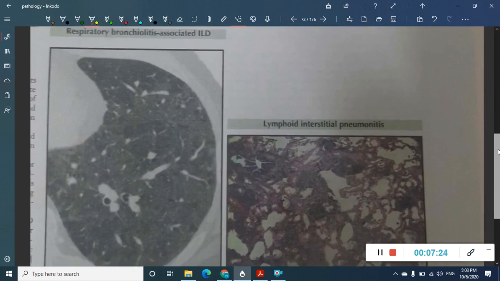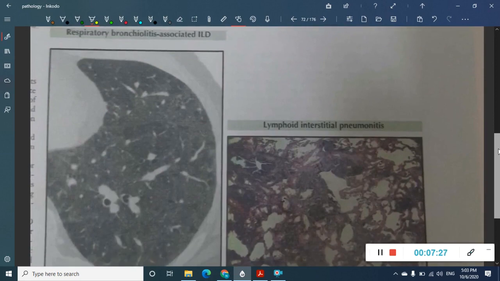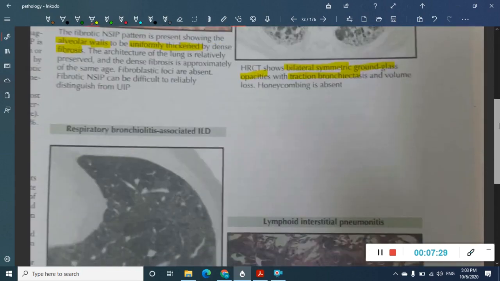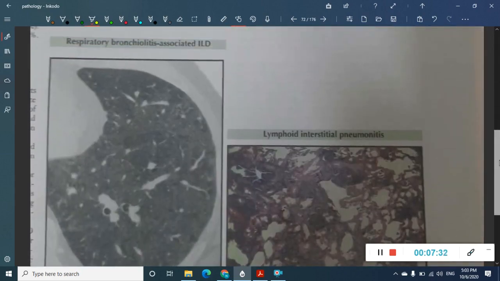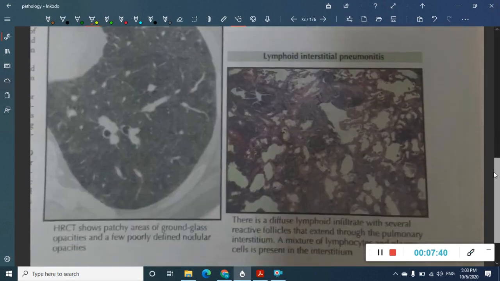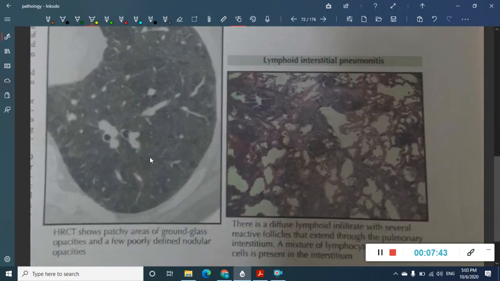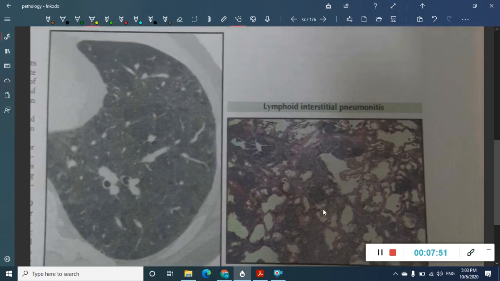Then this is respiratory bronchiolitis associated interstitial lung disease. What is it? Here the main problem is respiratory bronchiolitis disease that can cause interstitial lung disease. Here what are you going to see? Even here ground glass opacities are seen, and also you are seeing nodular opacities. These opacities which you are seeing here are seen as white color in CT, so these are nodular opacities.